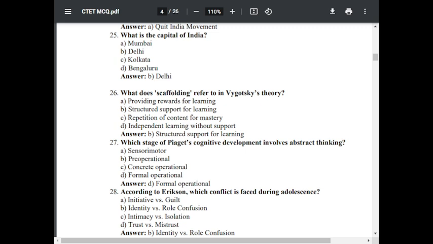Question number 27. Which stage of Piaget cognitive development involves abstract thinking? Option A, sensory motor. Option B, pre-operational. Option C, concrete operational. Option D, formal operational. The correct answer is formal operational. That is, D is correct.